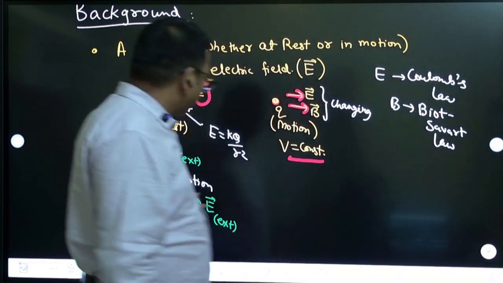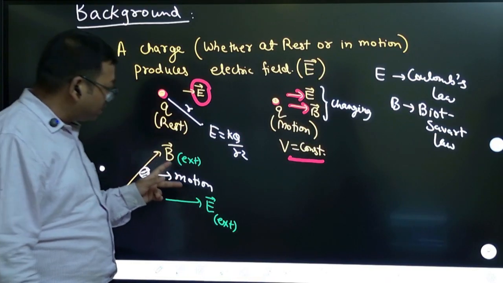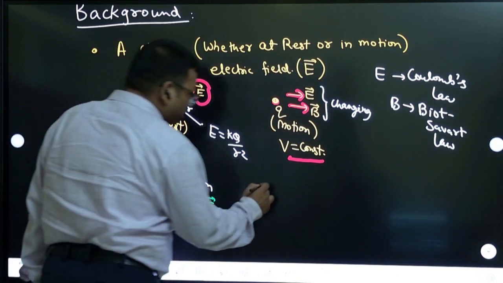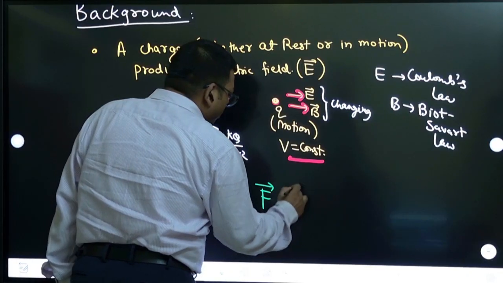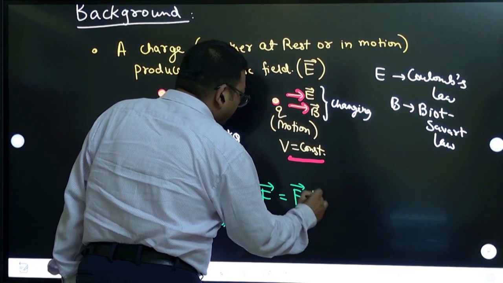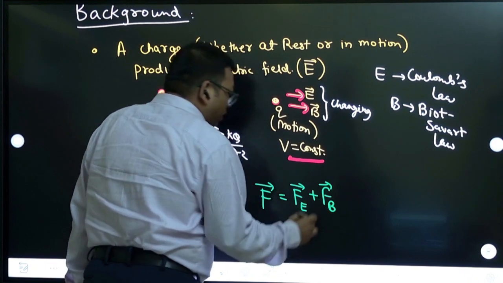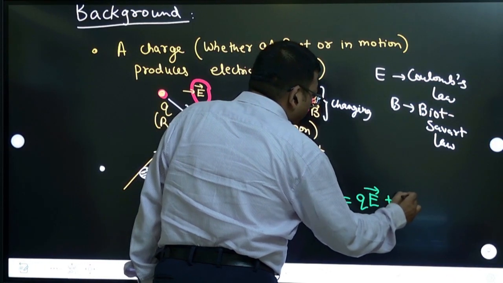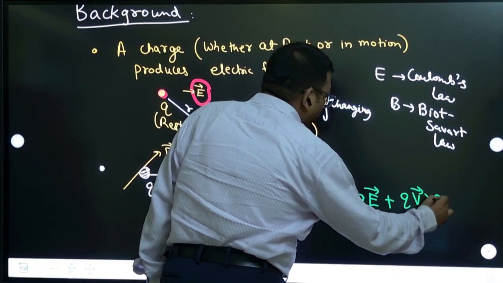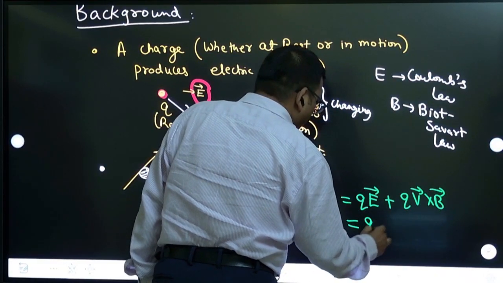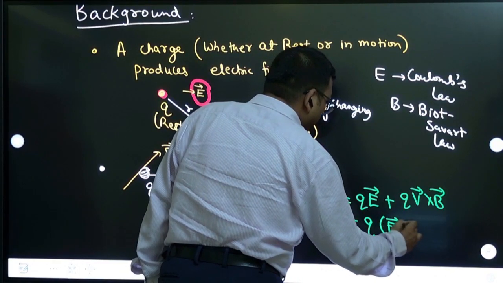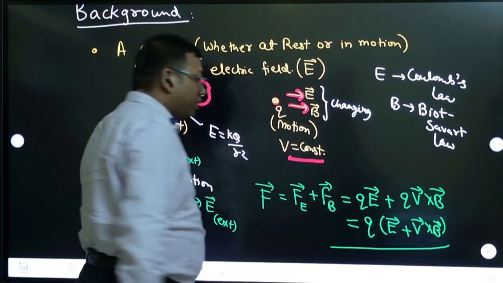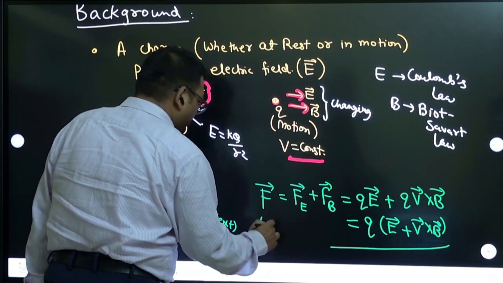So it will experience both electric force and magnetic force in the presence of electric field and magnetic field, and that force, you know, is called Lorentz force. That force is equal to electric force plus magnetic force, and electric force is Q E vector, magnetic force is Q V cross B vector. You can take Q common, and this is E vector plus V cross B vector. This is called Lorentz force, right? Lorentz force.